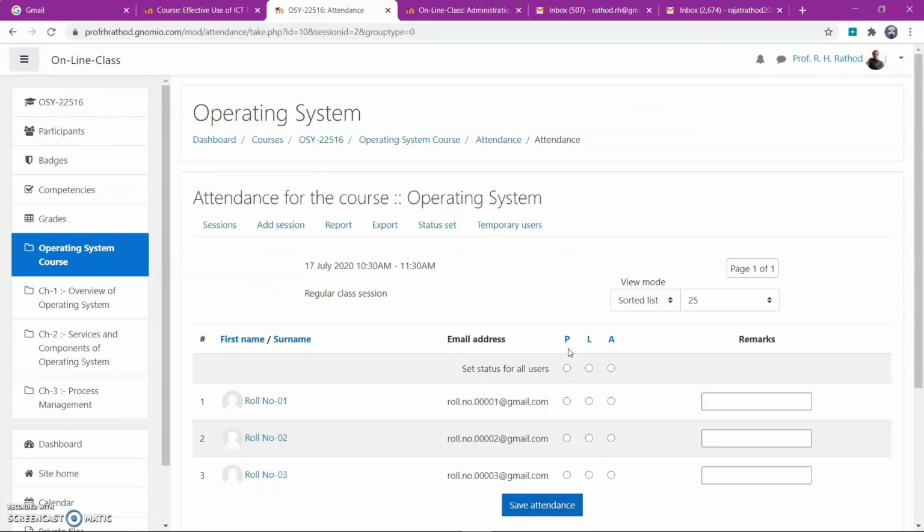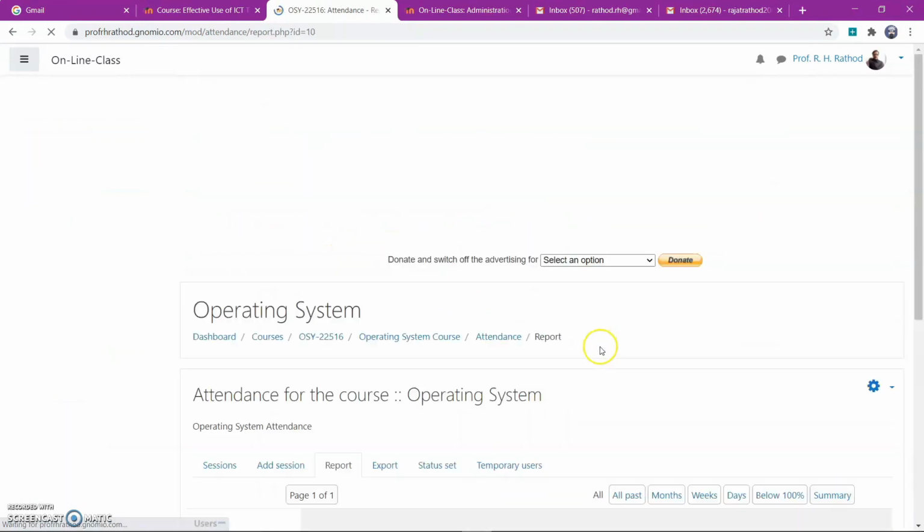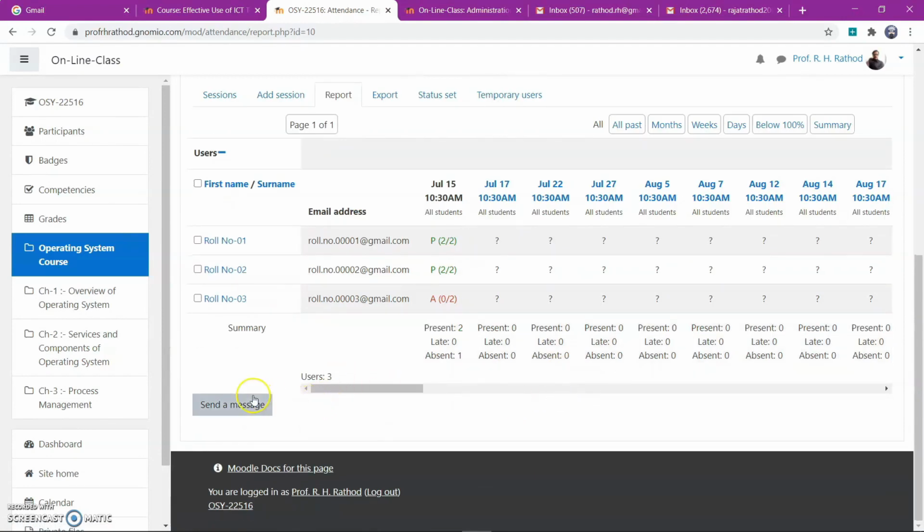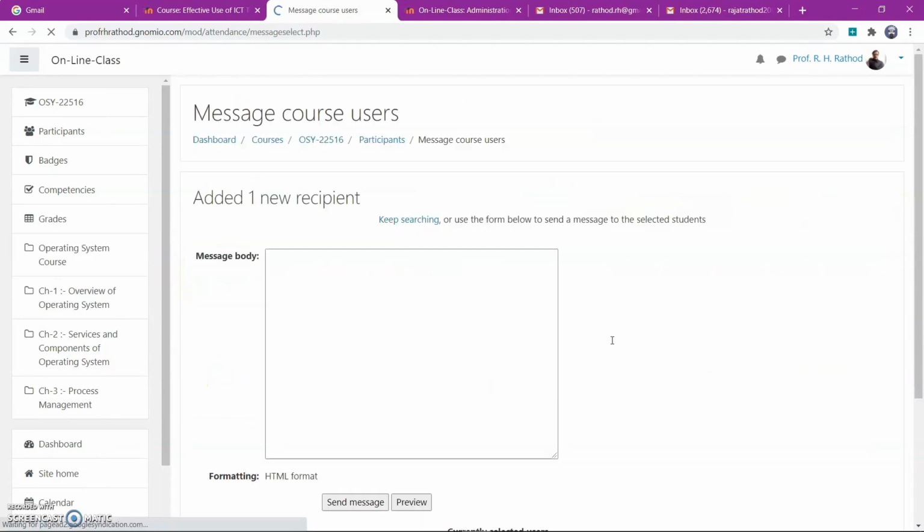So after that, you can generate the report. A report of only this day, rest of the days remains actually present, and absent. You can send message to this person or this student,